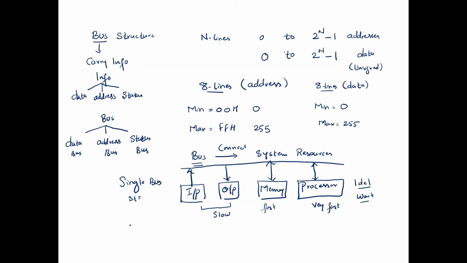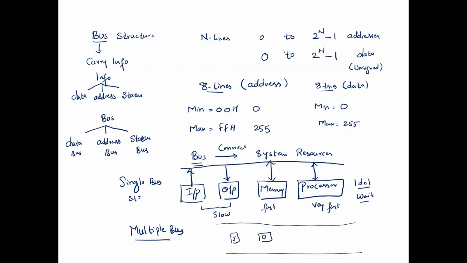The second approach is to make use of a multiple bus structure. Now, what is a multiple bus structure? The multiple bus structure helps us have a separate path between the processor and IO devices and a separate bus between the processor and memory. So I will draw two different buses. This is the input device.